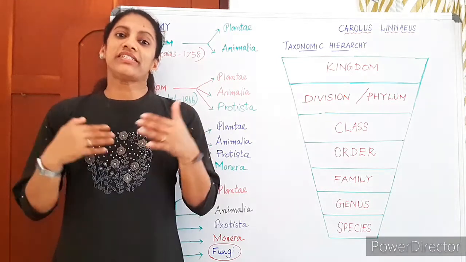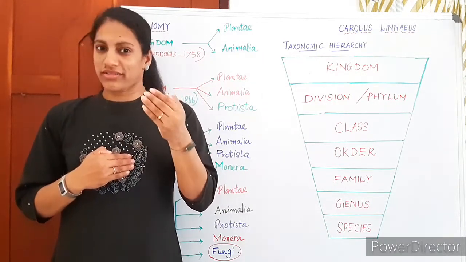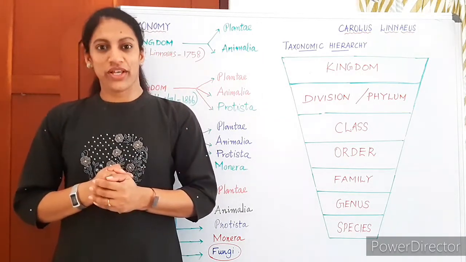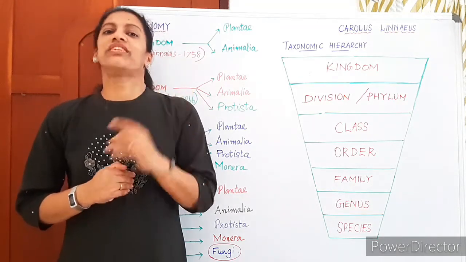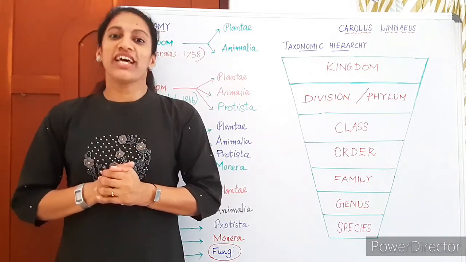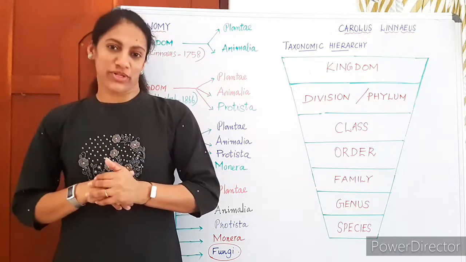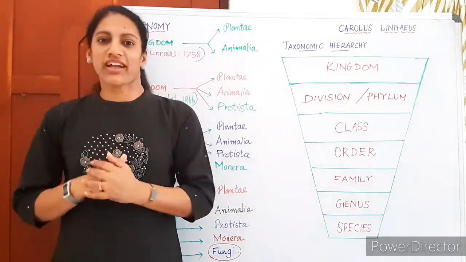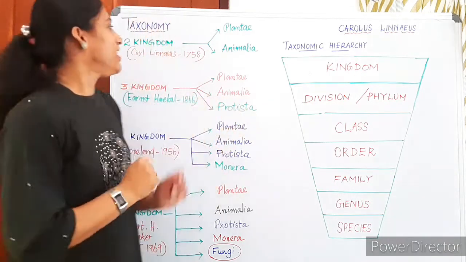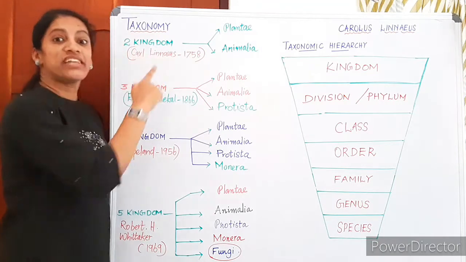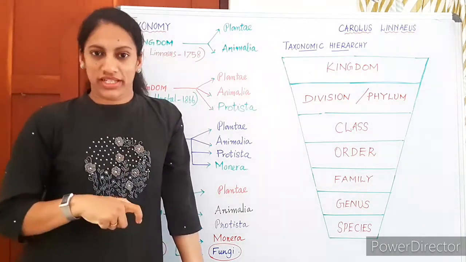Anyway, let us discuss some attempts of classification which you are going to study in +1. Your +1 biology textbook begins with taxonomy. The first chapter is Diversity in the Living World, and the second and third chapters also deal with taxonomy. So just have a basic idea about taxonomy. Regarding the classification systems, we discuss only the most important ones today.